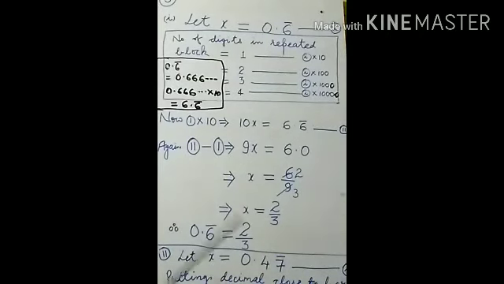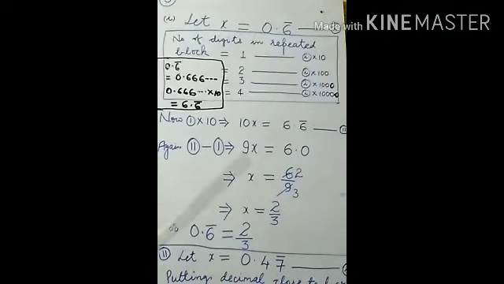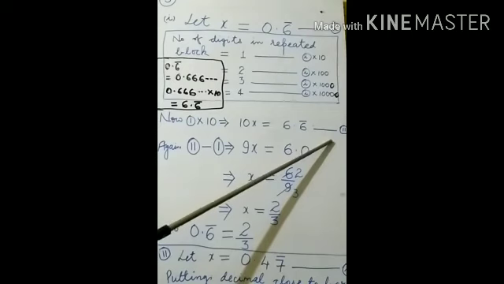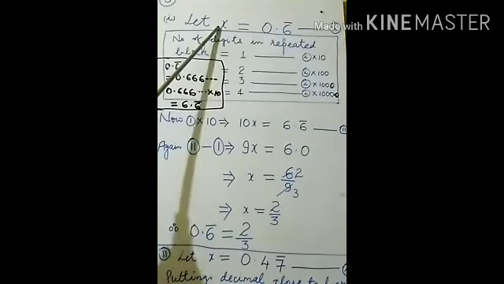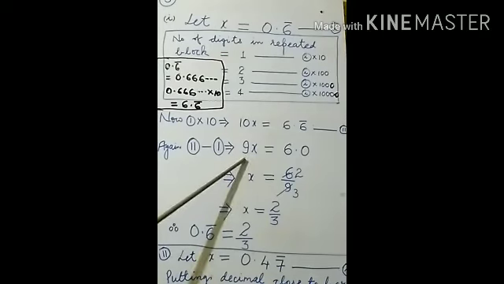Now two equations are there. So next what to do? We have to subtract equation number 1 from equation number 2. Keep in mind, focus here. Equation number 1 is subtracted from equation number 2. It means on the left side 10x is subtracted by 1x. If you subtract 1x from 10x, it will be 9x. In the same pattern, you have to subtract on the right hand side.